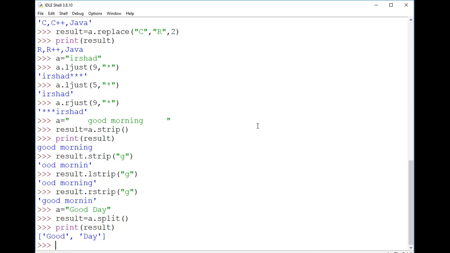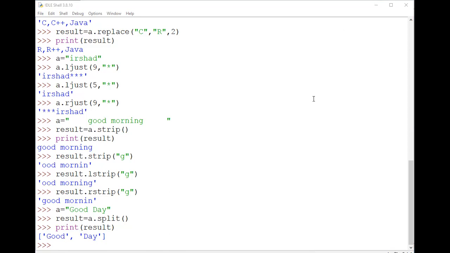Here it is good space day. Since in the split argument you haven't provided anything, the good will get separated and the day will be separated, and it forms a list.